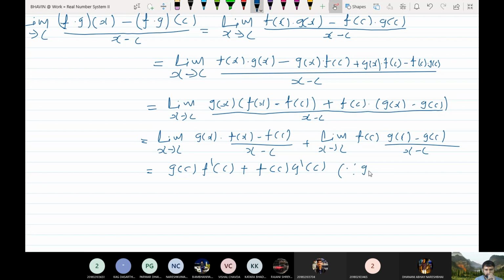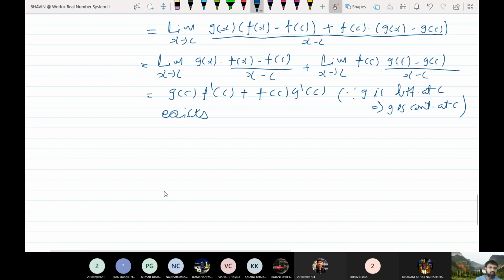The reason is this: g is differentiable at c, which implies g is continuous at c, and algebra of limits. So this limit exists.